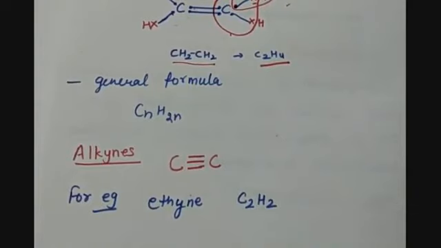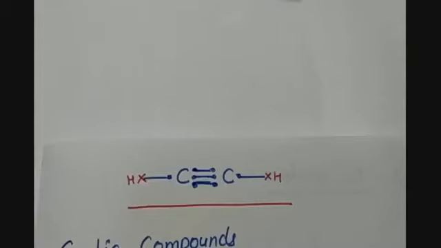As we have discussed that alkynes are the hydrocarbons, unsaturated hydrocarbons in which carbon is forming triple bond with other carbon atom. And the example is ethyne. Eth says 2 carbon atoms and ine says that these 2 carbon atoms are forming triple bonds with each other. This you can look at here that we have 2 carbon atoms. So the first step is to arrange the carbon atoms with the 3 bonds.